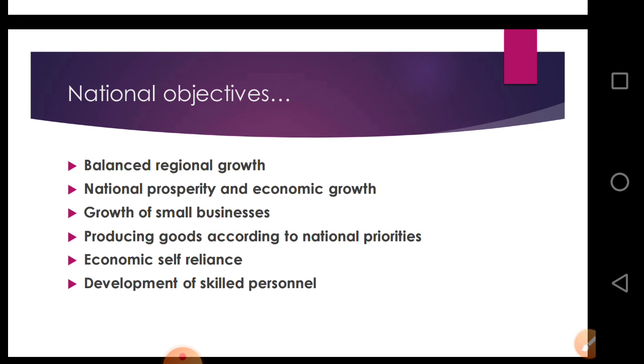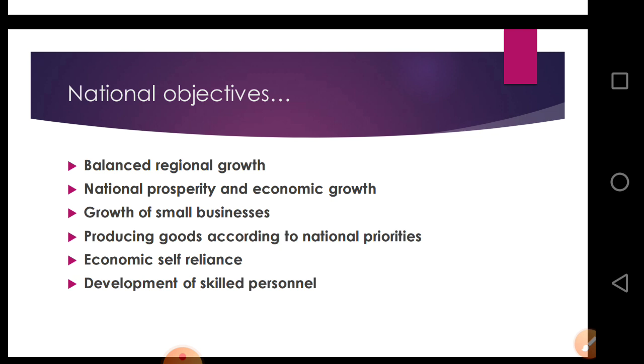Here, whatever resources are used in the country by the businessman, it should be used in the proper manner. Whatever resources are limited, it should be used in a limited manner, and it should be used in a better way for the economic condition of the country.